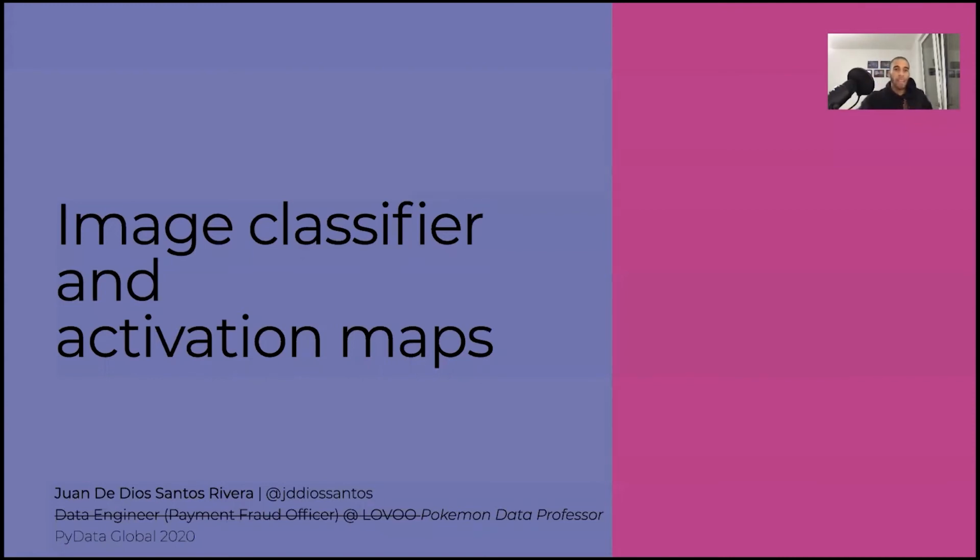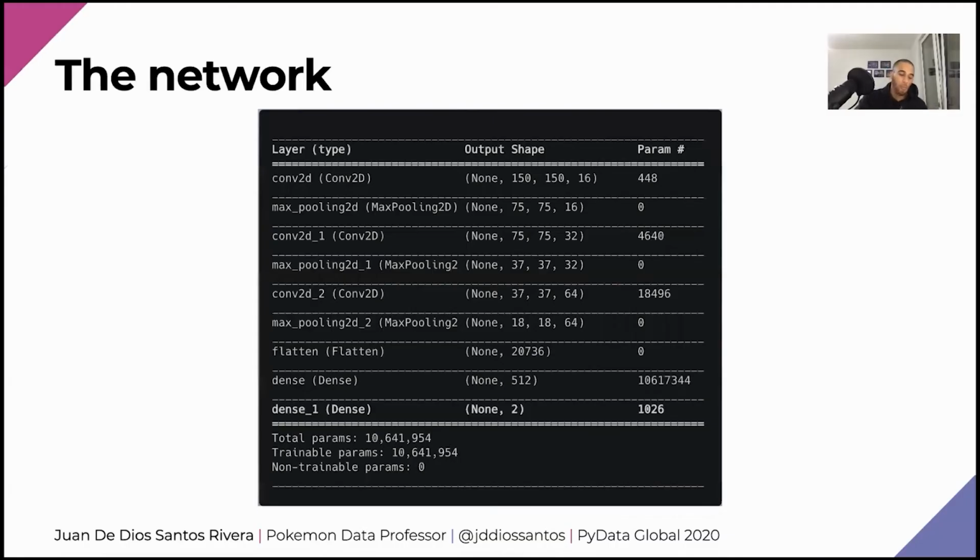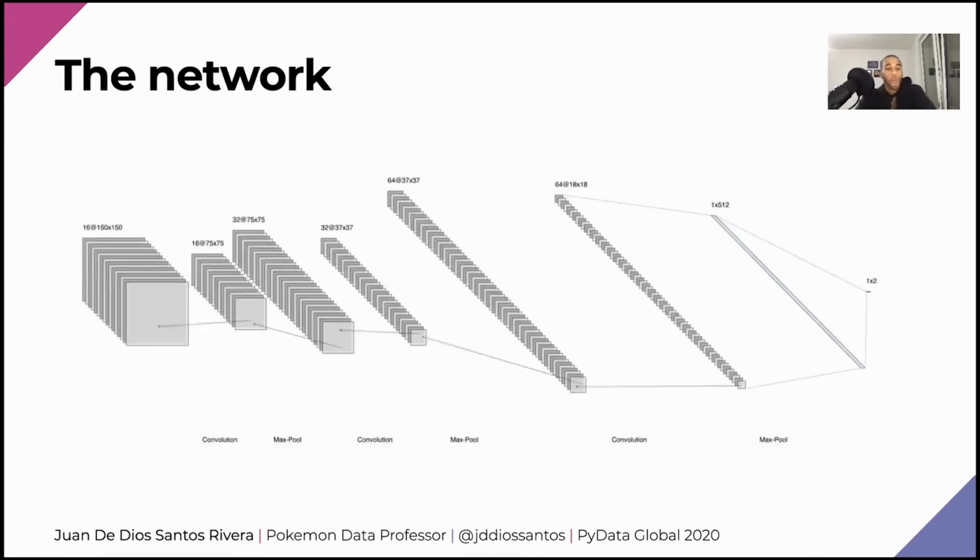Now, I want to go to the last part of my presentation, the image classifier and the activation maps. And to start, I want to show you the architecture of my network. And the network is very small, very simple. It only has 9 layers, which include 3 convolutional layers, 3 max pooling layers, 1 flatten layer, and 2 dense layers, with the last one giving me the output, which is Jesse or James. And this is a visual representation. Here we have the first convolution, max pooling, convolution, max pooling, convolution, max pooling, dense, and dense.